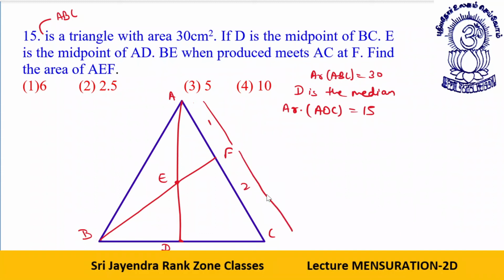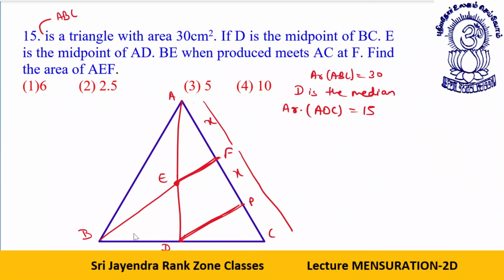If you want, I can give you a small recap of this. See students, first draw a line from D parallel to BF, parallel over here. These lines are parallel. E is the midpoint of AD and these are parallel, so I can say F is the midpoint of AP, where P is this point. If this is X, this portion also becomes X.